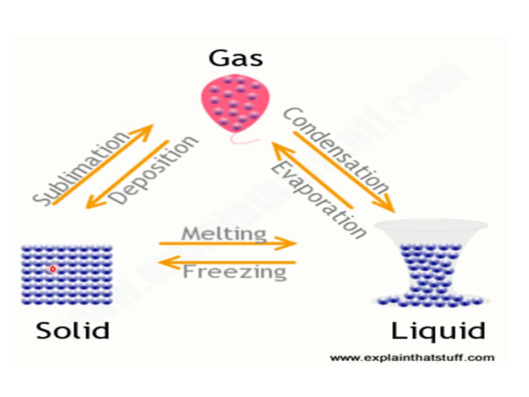Sublimation is the process in which a solid substance turns into gas directly without going into the liquid state. That process is called sublimation. Understood?